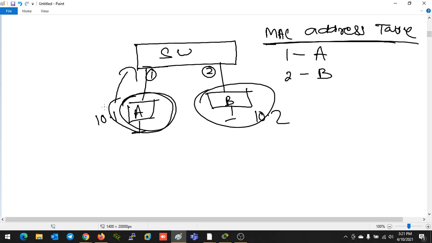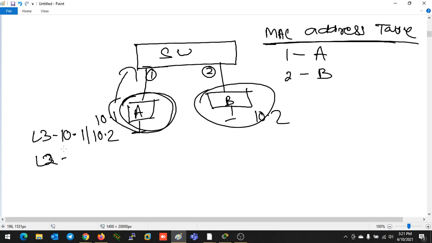So whenever a device tries to send any data to B, it will also do some encapsulation. At layer 3, it will enter the source IP address as 10.1 and the destination IP as 10.2. At layer 2, the information also should be filled, because to transmit data, encapsulation goes from higher layer to lower layer, and your data is going to be transmitted at the physical layer.